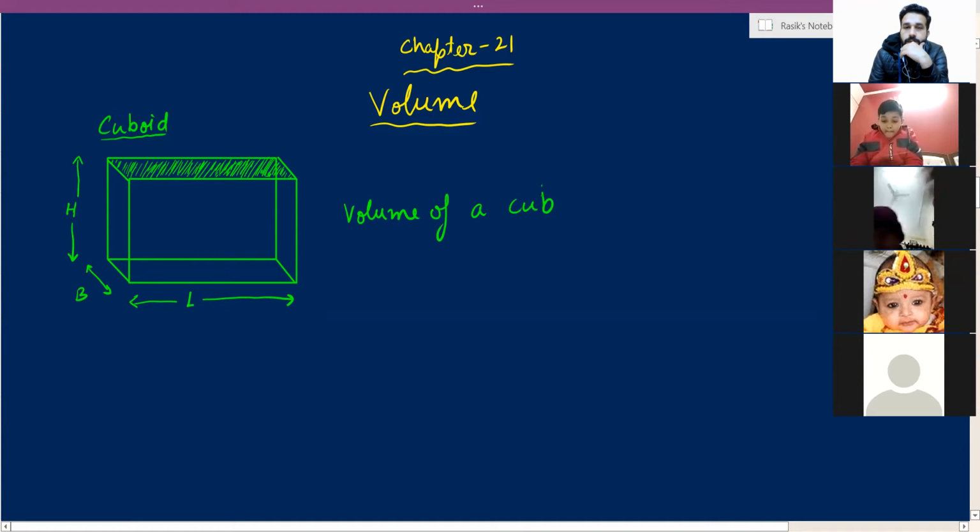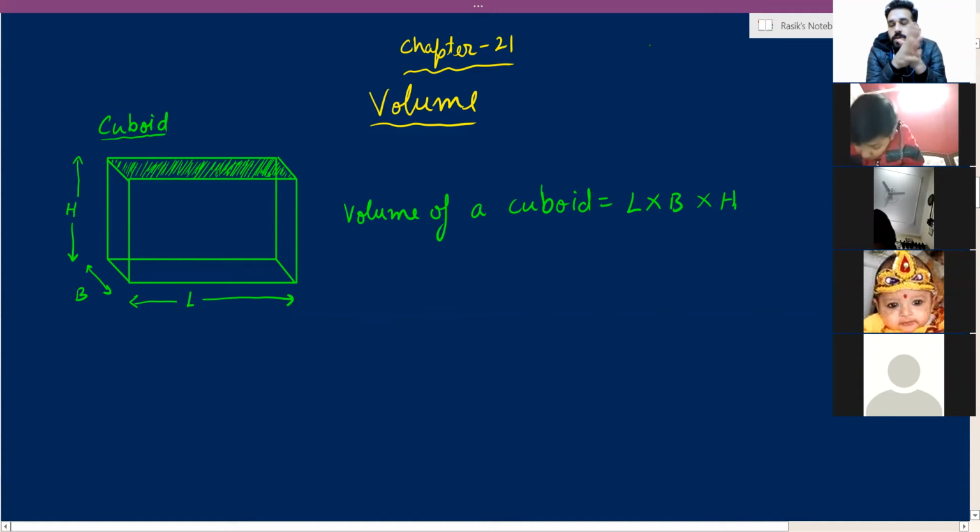A cuboid has 3 dimensions, length, breadth, and height. If we multiply the length, breadth, and height, we can find how much space the cuboid will occupy in your room. If there is a box in your room, measure its length, breadth, and height and multiply them. You can find out easily how much space it is occupying inside the room.